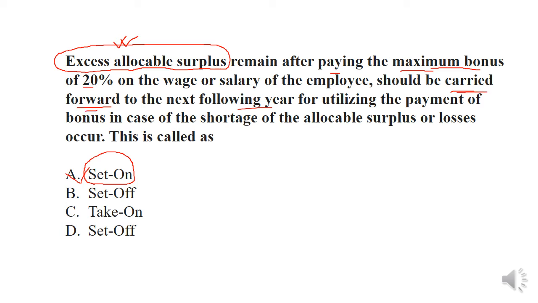In the next following year. Okay, so this is called set on. So set on is basically the amount that is carried forward, the excess amount: while the company incurred any profit, they have excess amount even after paying the bonus, and this excess amount is carried forward to the next year. Okay, so this is called set on. So move to the next question.